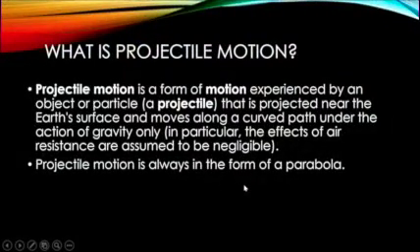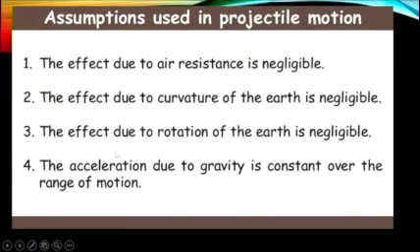What is projectile motion? Projectile motion is a form of motion experienced by an object or particle, a projectile, that is projected near the Earth's surface and moves along a curved path under the action of gravity. In particular, the effects of air resistance are assumed to be negligible. Projectile motion is always in the form of a parabola.